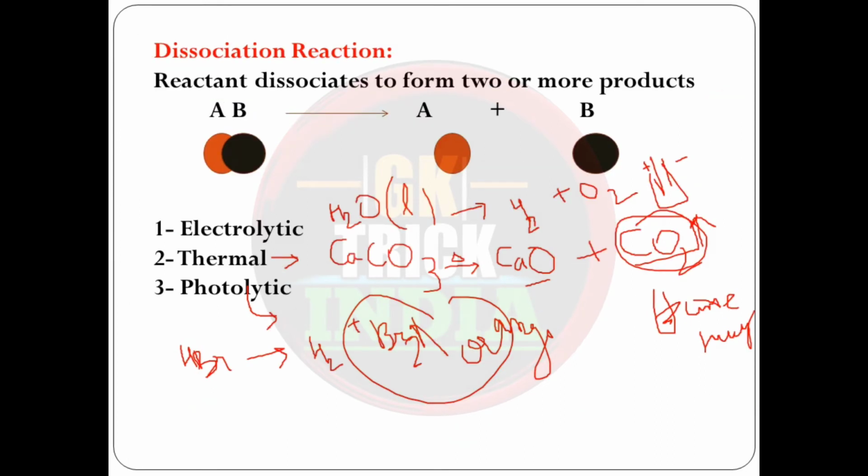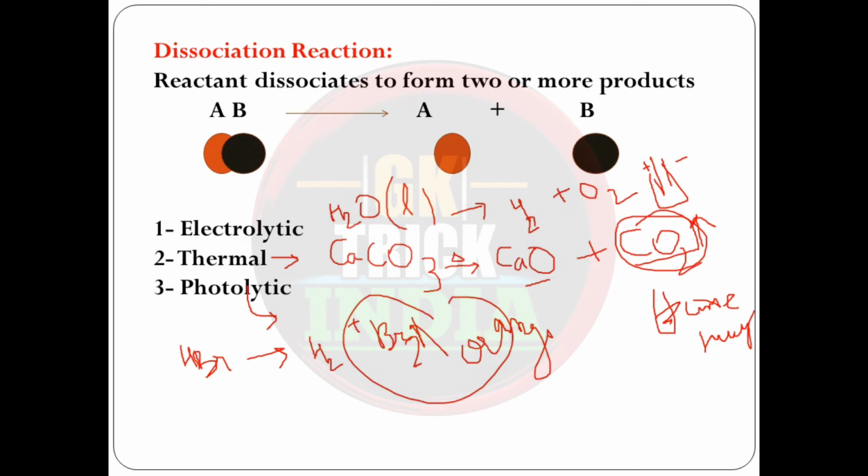Next is dissociation reaction. The word itself is self-explanatory, that dissociation means there is a breaking of bond, either by electrolysis, by thermal application, or by photolytic application. These are the three types of dissociation reactions taking place.